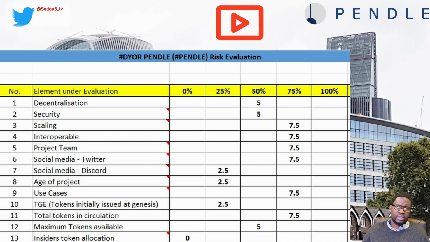Age of the project, Pendle is a relatively newer project, 2.5 points out of 10. Use cases, Pendle has got a decent basket of use cases, so we are going to give Pendle 7.5 points out of 10. Tokens issued at project launch, 2.5 points out of 10. Tokens in circulation at the point at which we are doing this video, 7.5 points out of 10. Maximum tokens available, 5 points out of 10. Insider token allocation, as already intimated, way above our threshold. Therefore, we are going to proceed and issue 0 points out of 10 for insider token allocation.